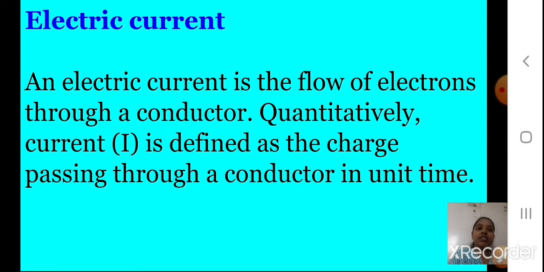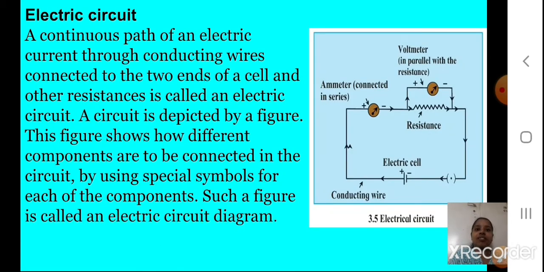Now the next topic, an electric circuit. You have also studied the electric circuit in 9th standard, and you have studied various symbols too. A chart was given to you where all the symbols we use to draw an electric circuit were shown. I'll just revise it again. An electric circuit is a continuous path of electric current through conducting wires connected to the two end points of a cell.